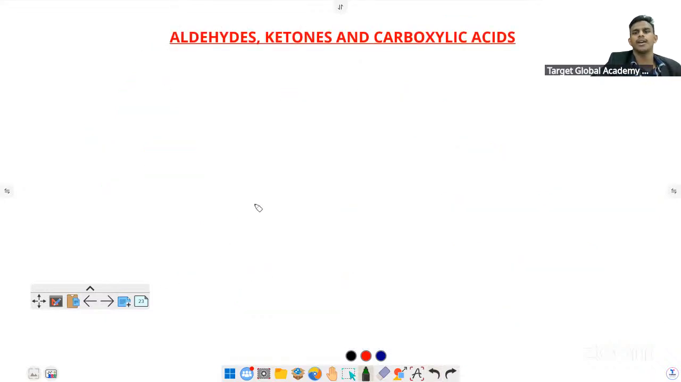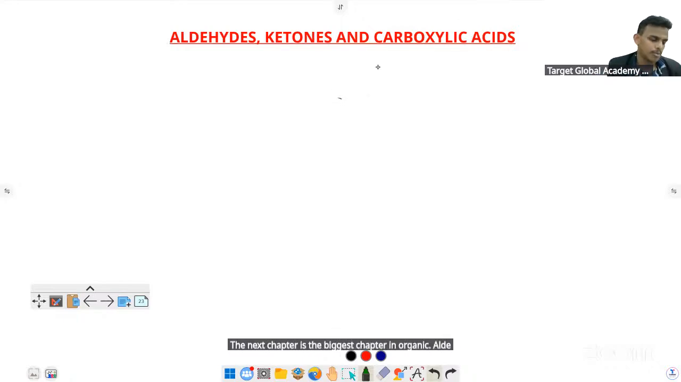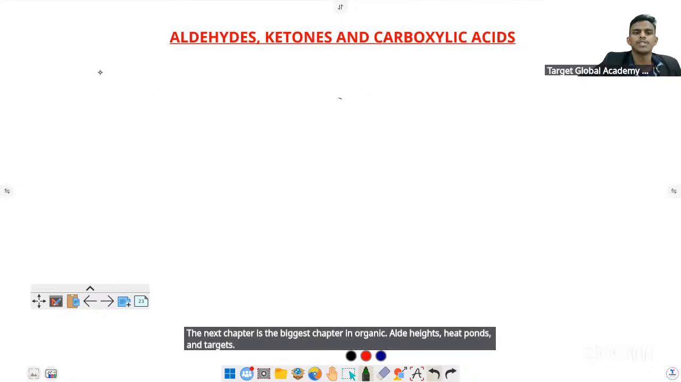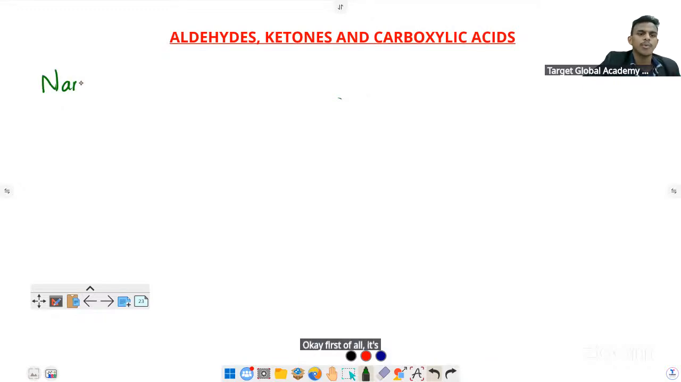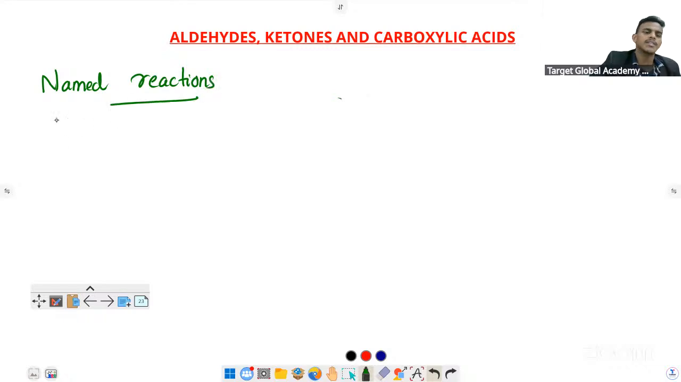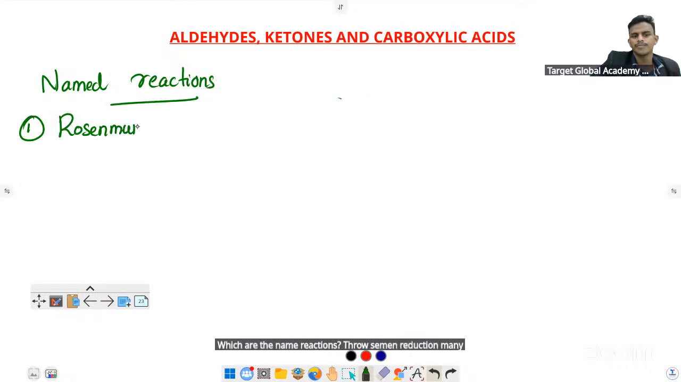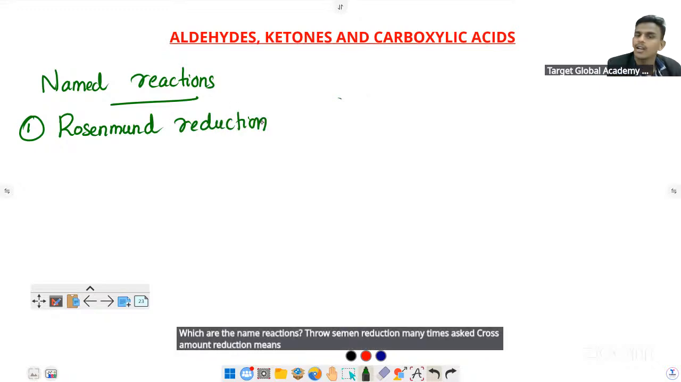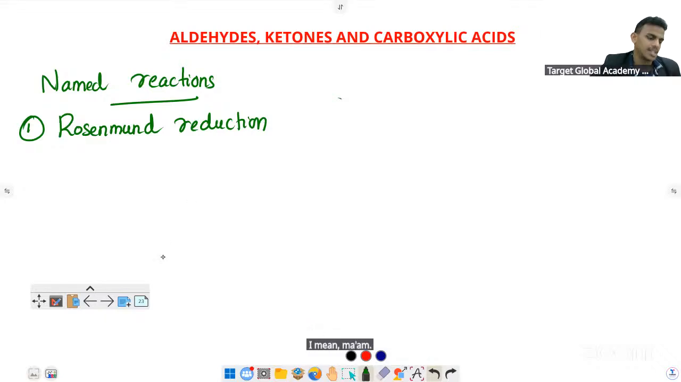The next chapter is the biggest chapter in organic: aldehydes, ketones, and carboxylic acids. First of all, its named reactions are important. Which are the named reactions? Rosenmund reduction, many times asked. Rosenmund reduction means you are converting an acid chloride, COCl, to an aldehyde group using palladium on barium sulfate by adding hydrogen. Palladium and barium sulfate are the catalyst.